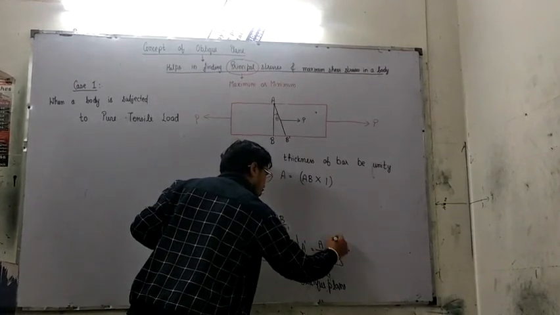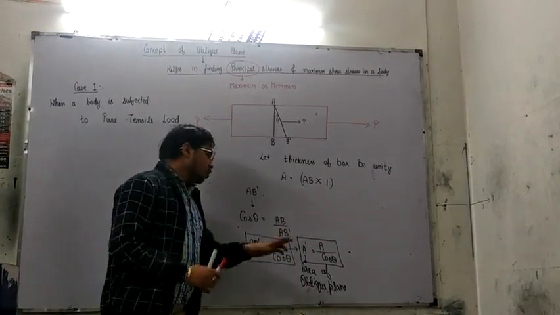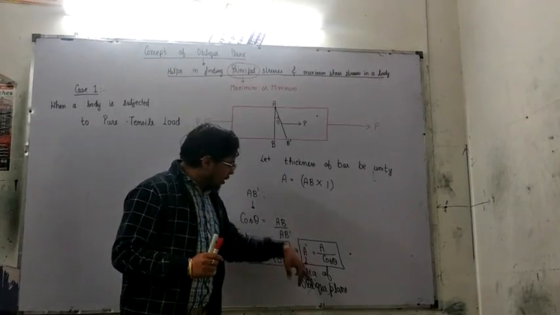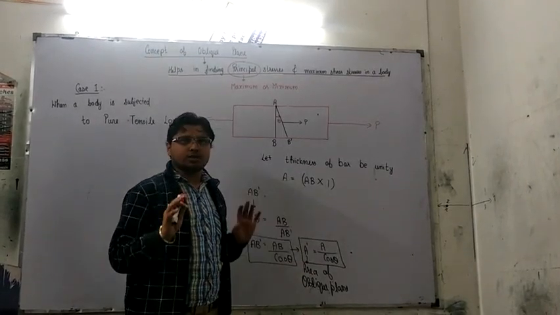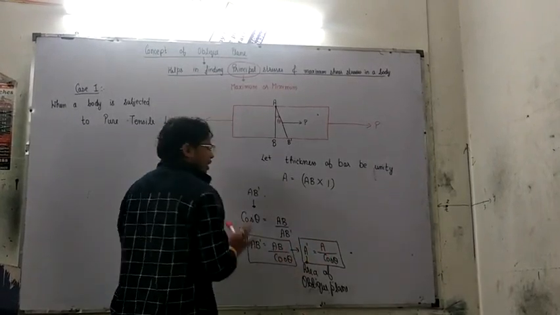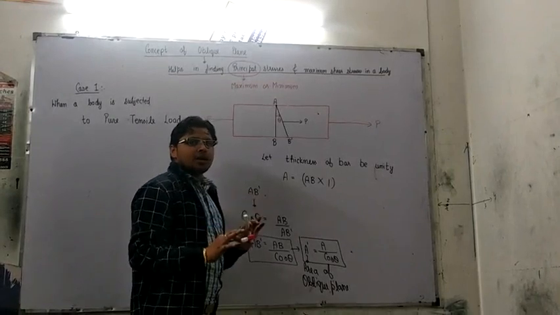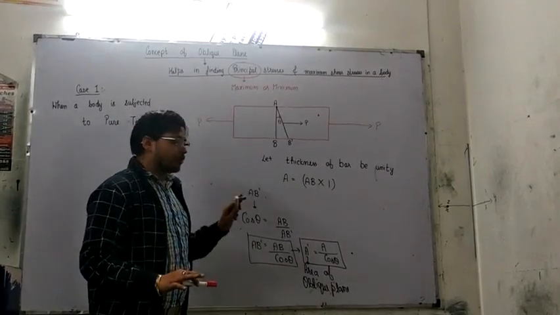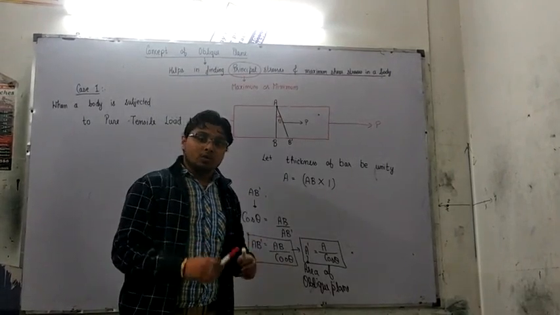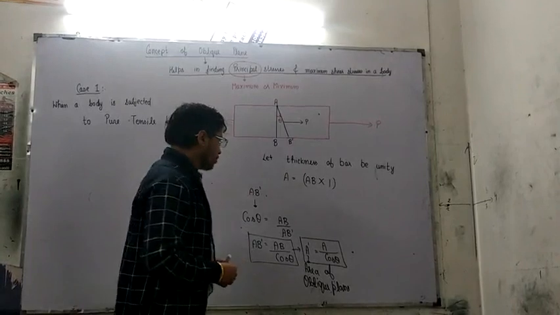This is the formula we are searching for. Any oblique plane can be represented by this area when we know the area of cross section. Theta can be any angle, at any orientation. Till now, we don't know the value of theta where the stresses will be maximum or minimum, but now we are moving on to that.